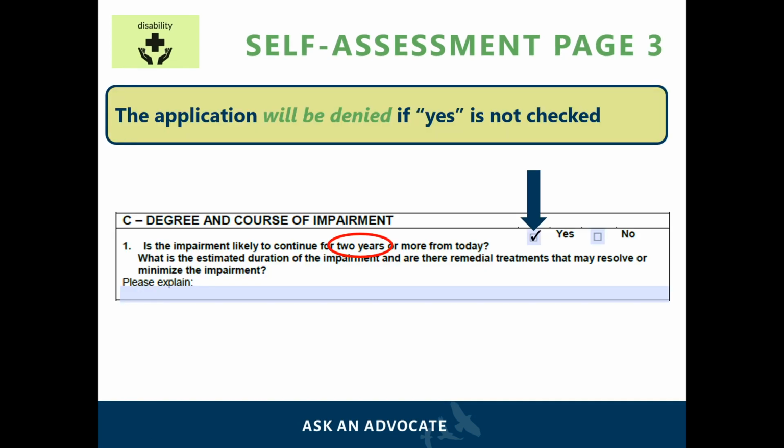Part C of Section 2 asks about the degree and course of their impairment. That is, how long is their condition expected to last? One of the requirements for PWD is that an applicant's condition must be likely to continue for 2 or more years. Therefore, if the checkbox for this question is not checked off, it will be denied. Even if the applicant's doctor mentions that their impairment is permanent elsewhere in the application, but forgets to check off yes for this question, it may still be denied.